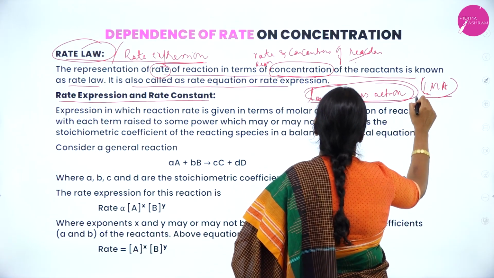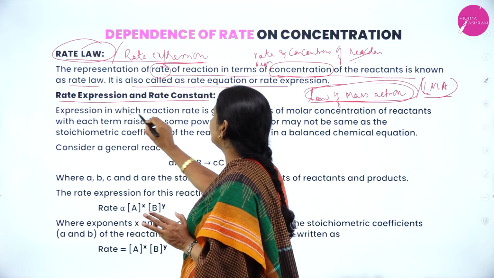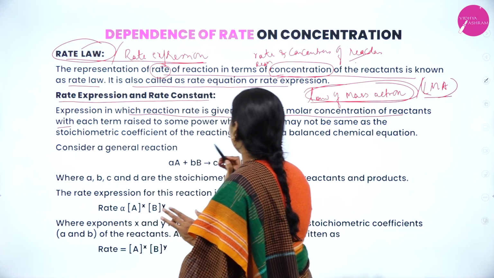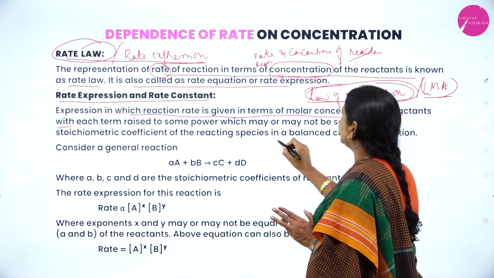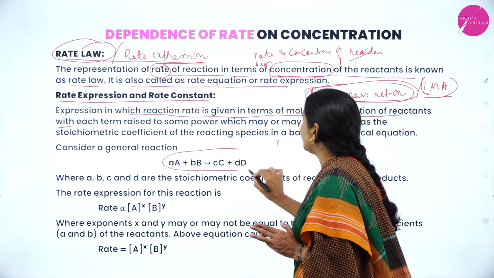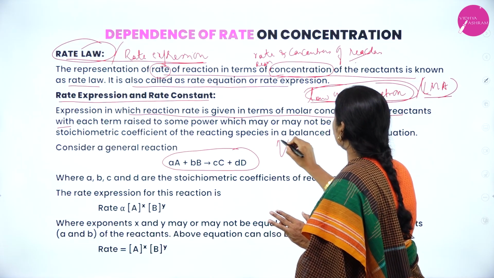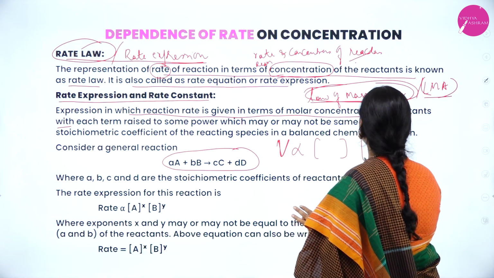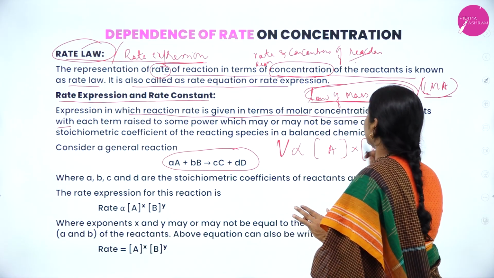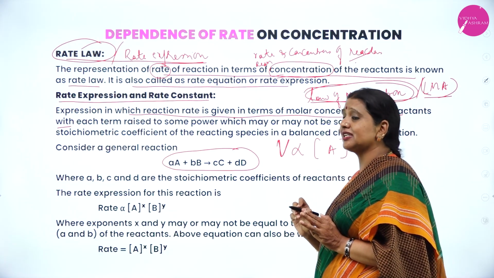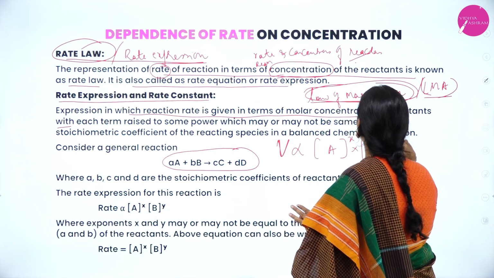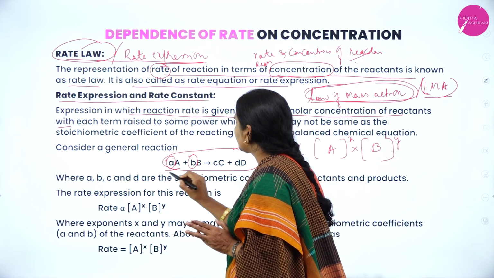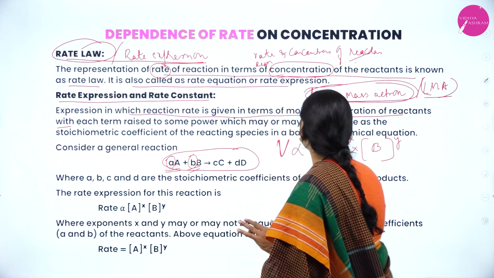Law of mass action: an expression in which reaction rate is given in terms of molar concentration of reactants. So when I consider a reaction of the type aA + bB gives cC, according to the law of mass action, velocity is directly proportional to the product of the molar concentration of the reactants raised to powers that may or may not be equal to the stoichiometric coefficients. Here the stoichiometric coefficients are a and b, and here I have written x and y.